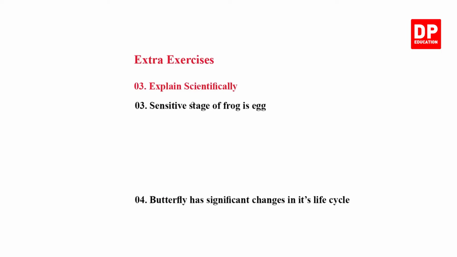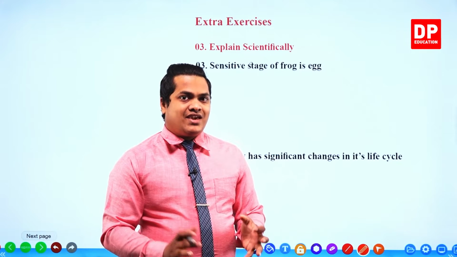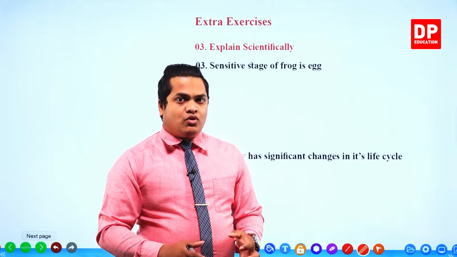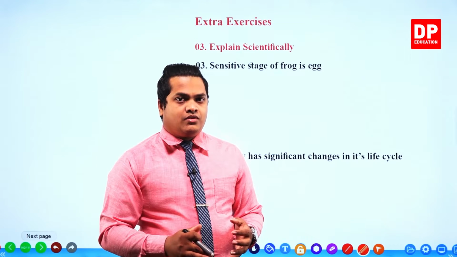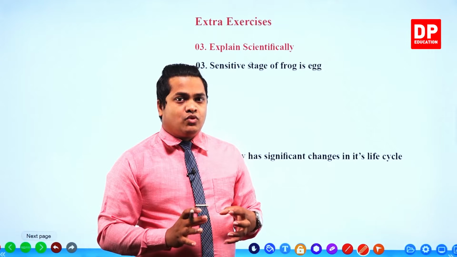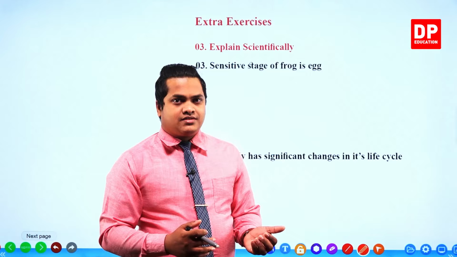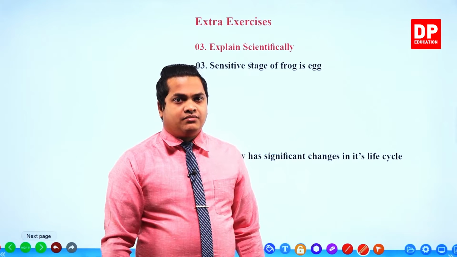Right then, question number 3. Sensitive stage of a frog is egg. Yes, the sensitive stage is eggs. Why is that? Because the egg stage is more vulnerable, or it is the stage of life that is mostly threatened by external factors of the environment.